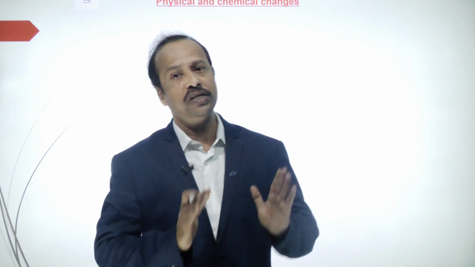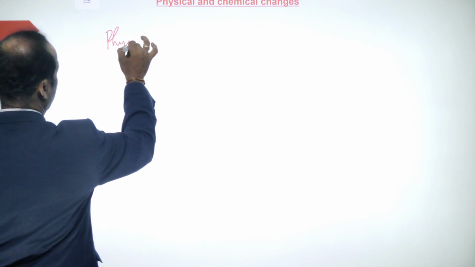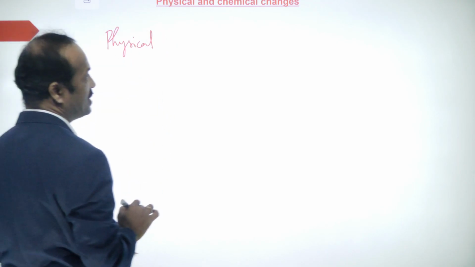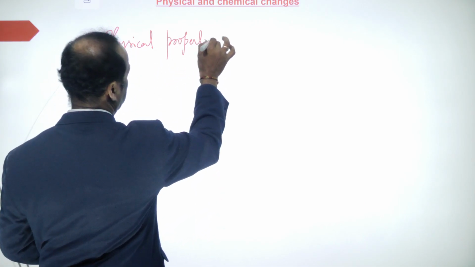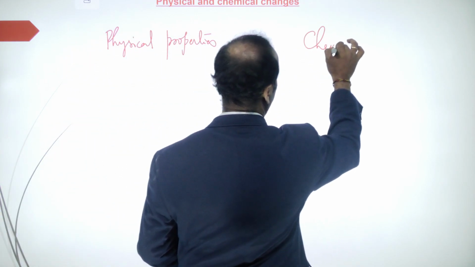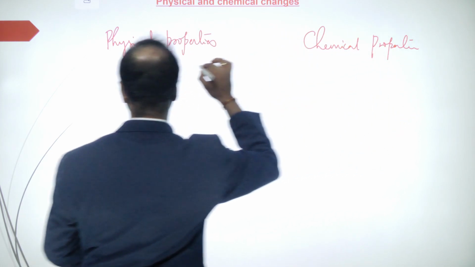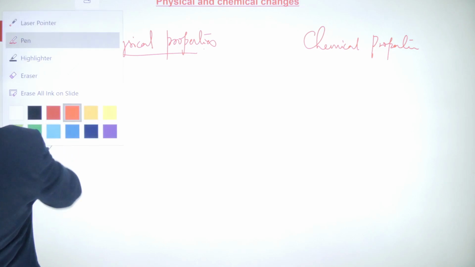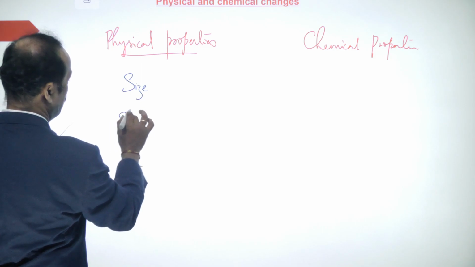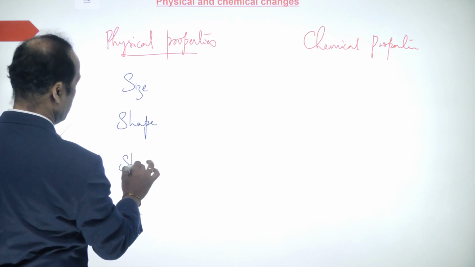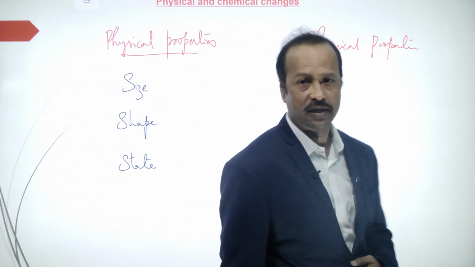So here you see, students, properties are generally classified into two types. One is called physical properties, and the second is called chemical properties. In chemistry, physical properties are size, shape, state, etc. If these types of changes occur, then we say these are physical properties.